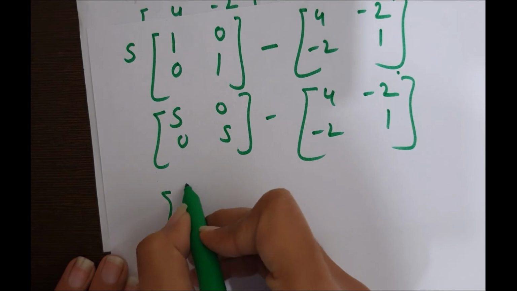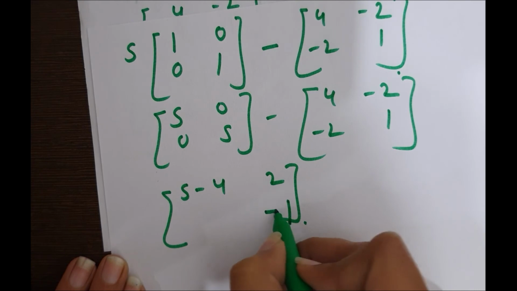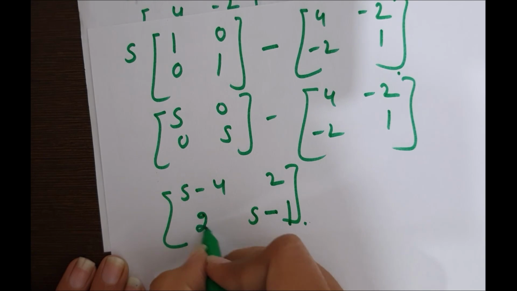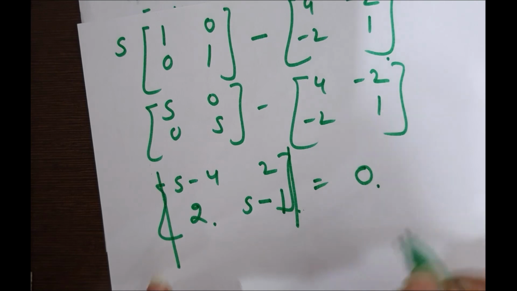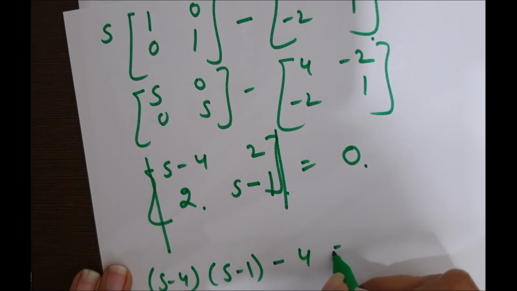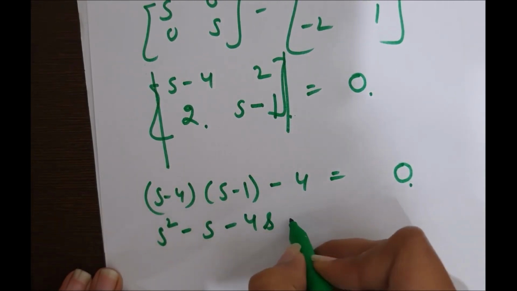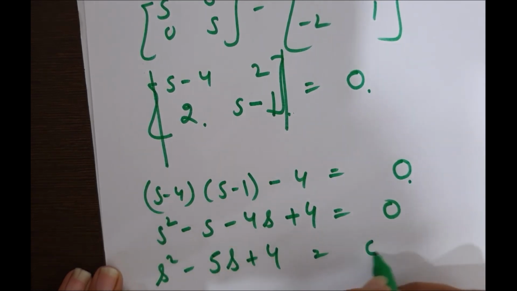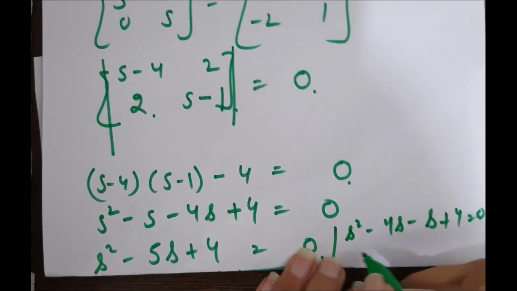This will be converted into s minus 2, 2, 1, s minus 1, and 2. Now take the determinant of this to find the eigenvalues. This is s minus 1, s minus 4. This will be s square minus s minus 4s plus 4 equal to 0, s square minus 5s plus 4 equal to 0, s square minus 4s minus s plus 4 equal to 0.